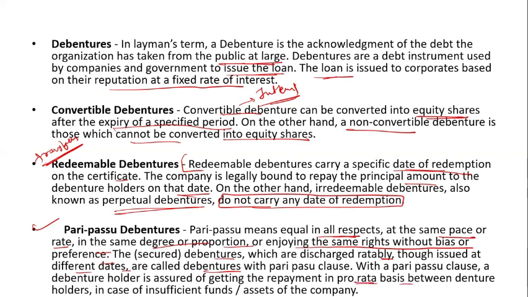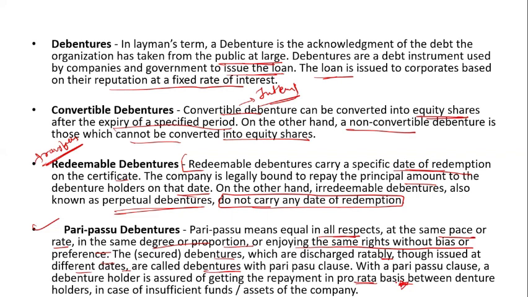This is important. In the pari passu, what are they doing? They are repaying on a pro rata basis between the debenture holders, in case the company has insufficient funds or insufficient assets. So this is a pari passu debenture.